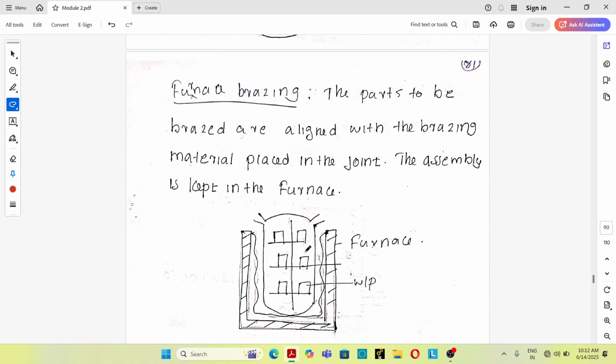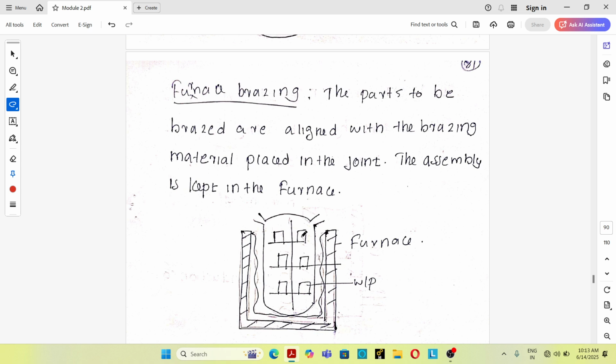Next one, furnace brazing process. The parts to be brazed are aligned with the brazing material placed in the joint. The assembly is kept in a furnace. The furnace brazing process is commonly used for mass production. The entire assembly is placed inside the furnace for heating.